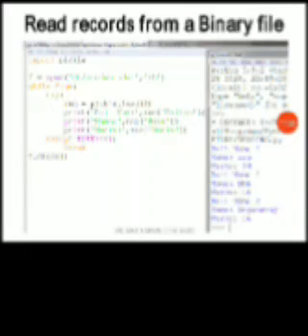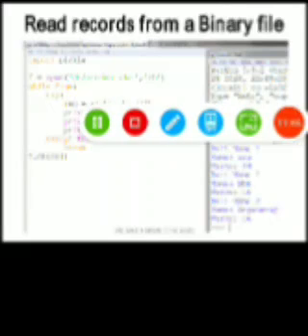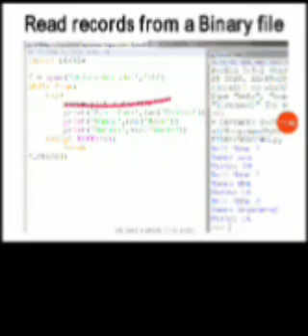You can read records from a binary file like this. I am opening that particular file student.dat, and of course I am using the loop structure, while True. I am using a try except block here. I am just reading, using the load method, one record at a time. Okay, and that record has to be printed like this.